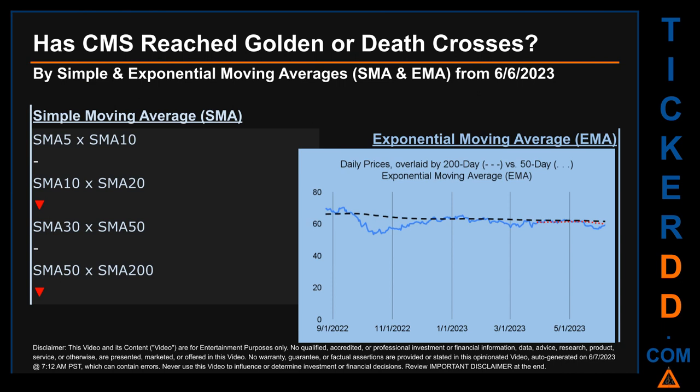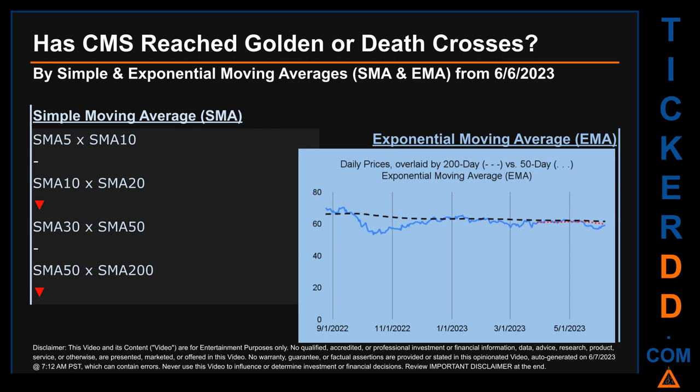Has CMS price reached golden or death crosses? Golden cross and death cross are basic signals that compare average prices across two specified trade day ranges, a short-term versus a long-term range. For example, 5-day versus 10 trade days. Essentially, a golden cross is a bullish signal. It appears when a ticker's short-term moving average crosses above its long-term average. Vice versa, a death cross is a bearish signal when the short-term crosses below its long-term moving average.